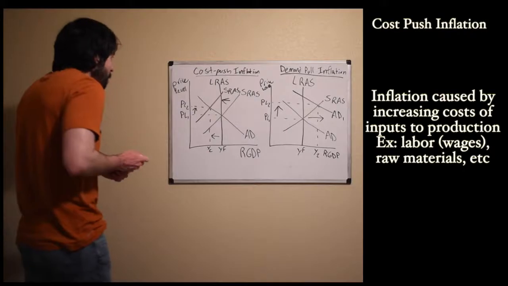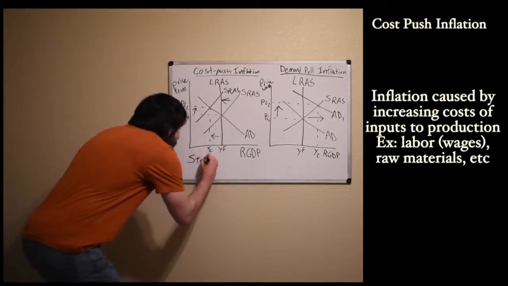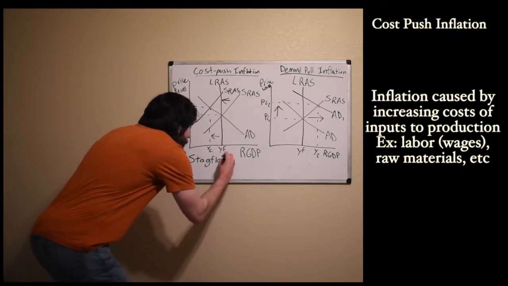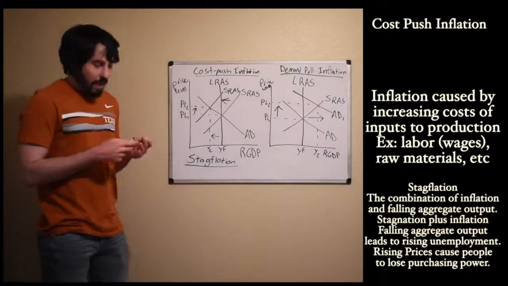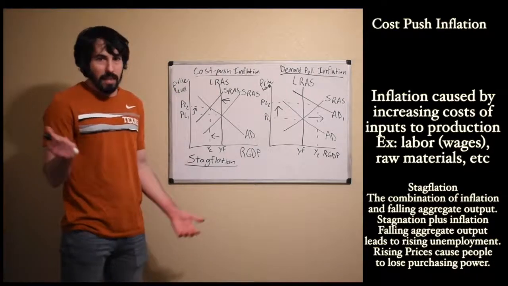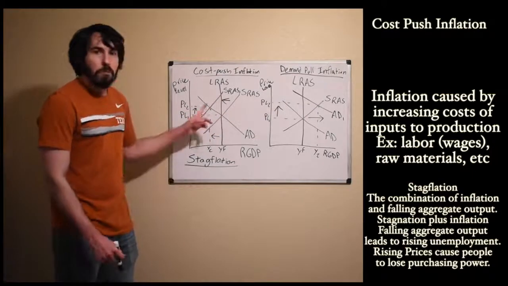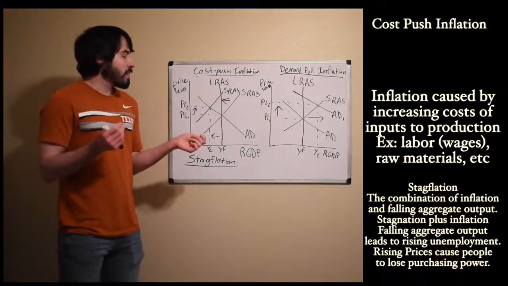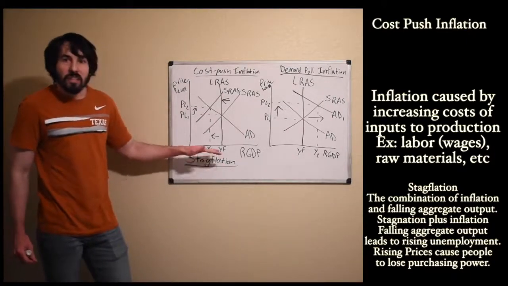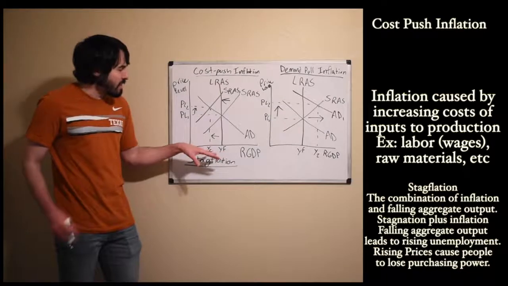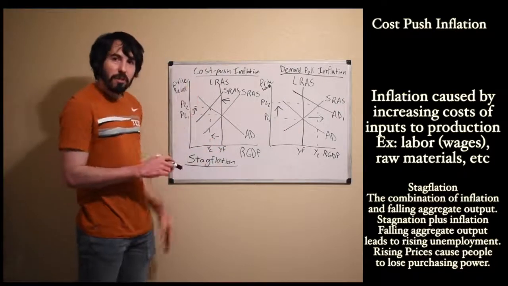Something else to keep in mind, this has a second name, and its name is stagflation. Cost push inflation. The economic situation that's so bad they named it twice. So it's cost push inflation, the cost of inputs increases, driving up the price of everything, and it's also called stagflation because we're in a recession. The economy has become stagnant, and there's inflation because the prices are going up too.